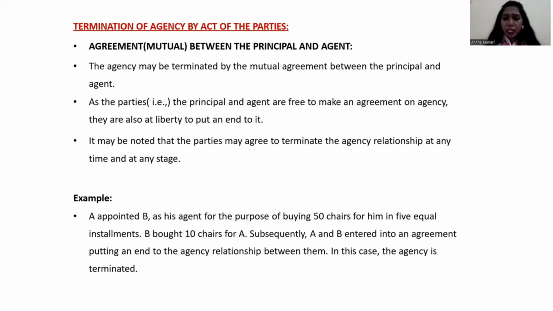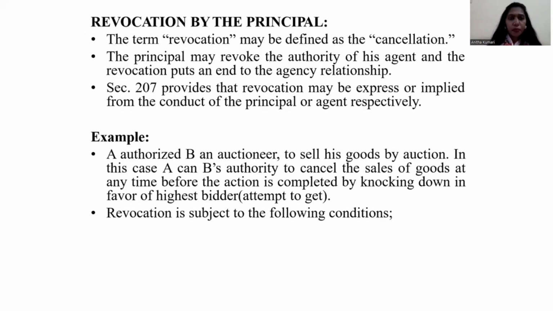The agency was created for the purpose of buying 50 shares and the agent had already bought 10 shares, but due to some reason the principal communicates to the agent, no need, I don't want to buy extra shares. So when agent and principal mutually bring their agency to an end, that is called termination of agency by act of the parties.